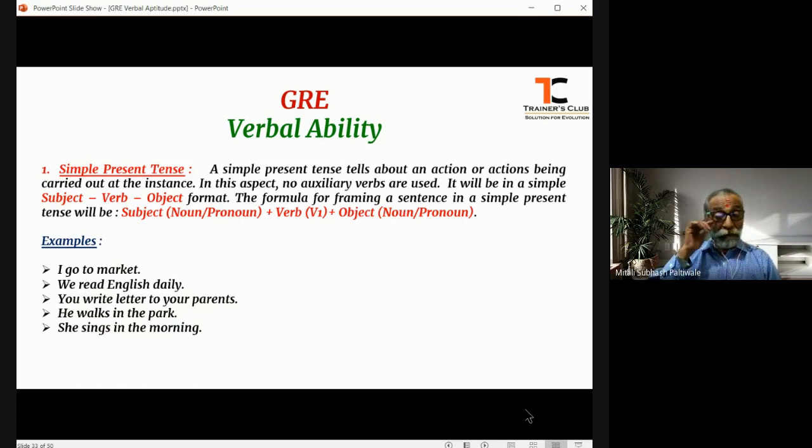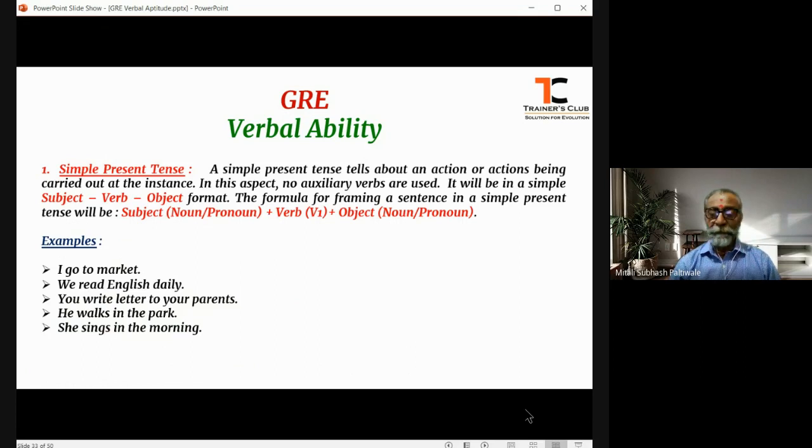We will also learn about the easy formula that can be remembered to frame a sentence in each of these aspects. To start with, first and foremost is the simple present tense.